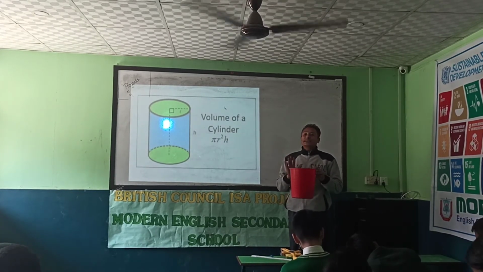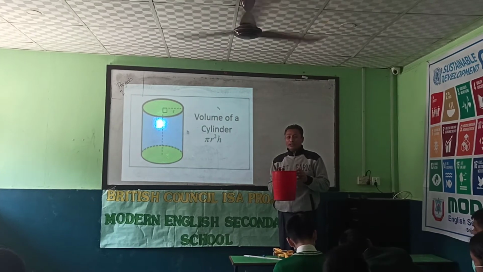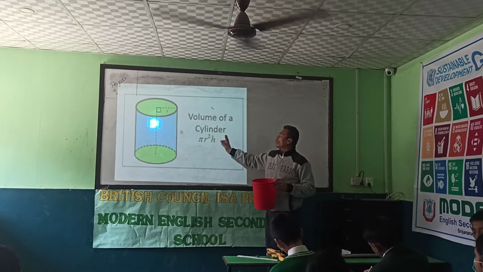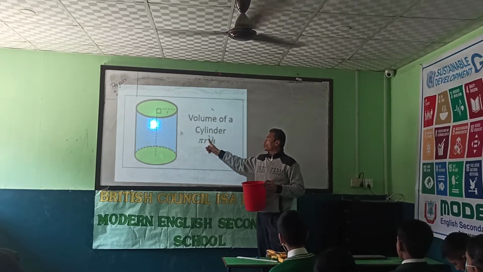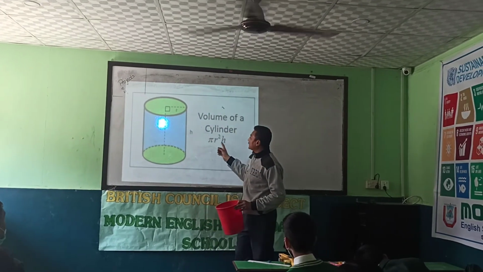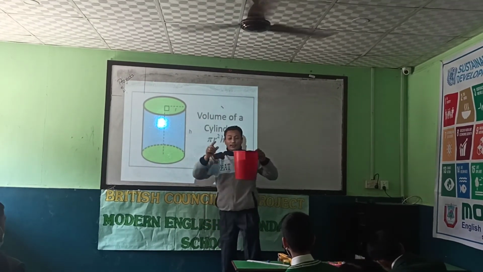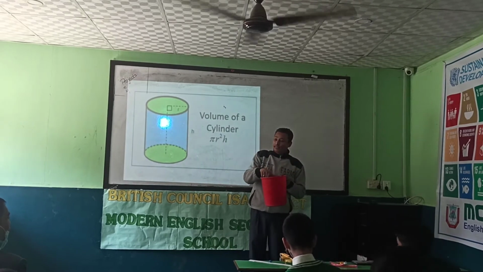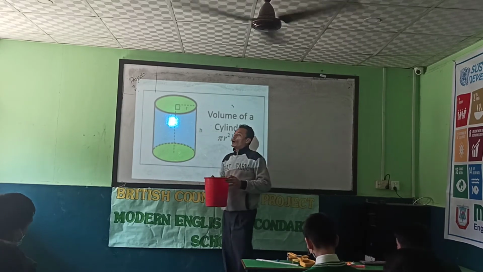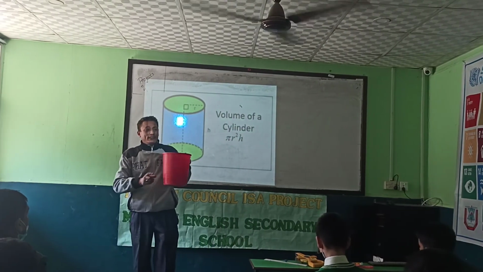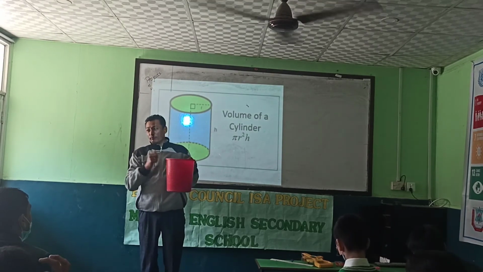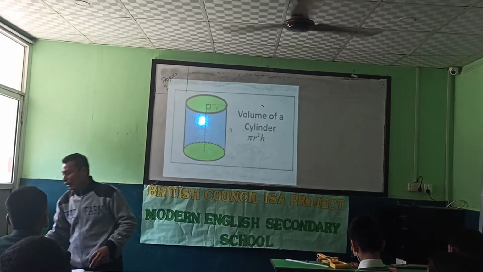Volume means the capacity of this bucket, how much water it can hold. 10 liter, 5 liter, that is calculated by this formula, pi r square h. R means the radius and h means the height of this bucket. Radius means this side and height is this. So afterwards, while doing practical, we will find how much water this bucket can hold by using this formula.